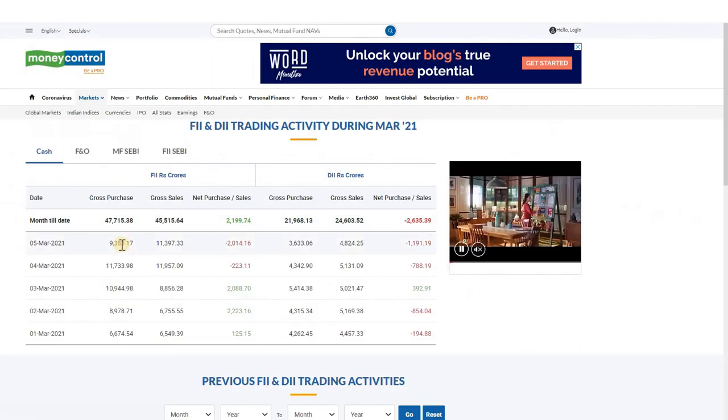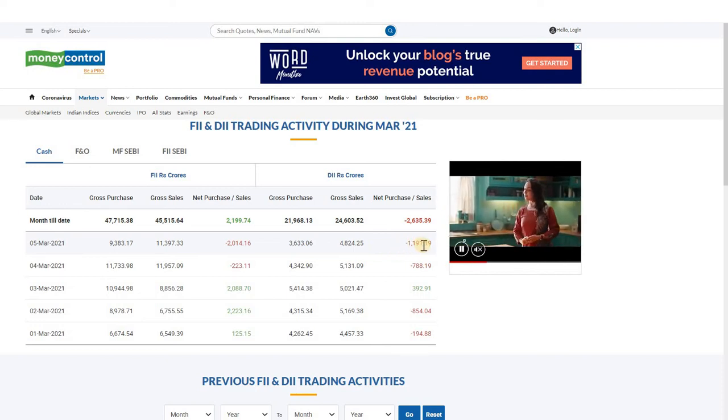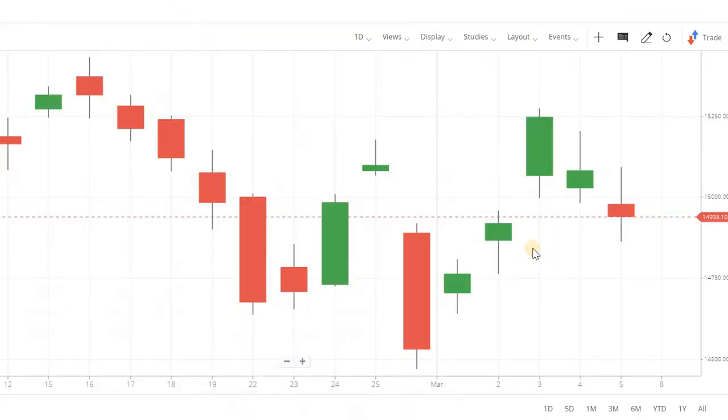And next, you see on March 5th, FIIs sold for 2000 crores and DIIs also sold for 1191 crores. So in total it is 3200 crores of selling. Due to that much selling, the market has decreased.